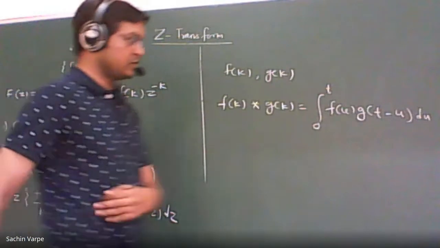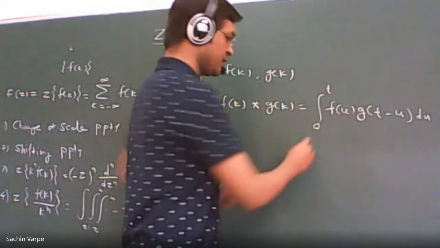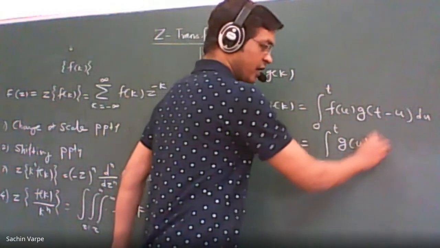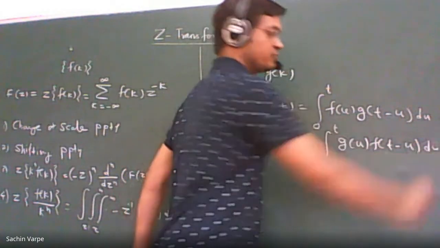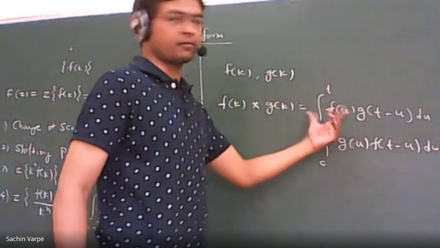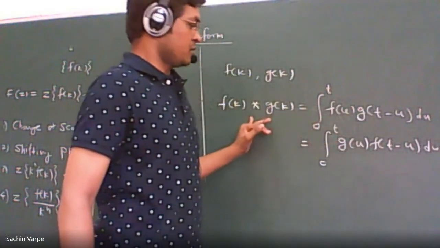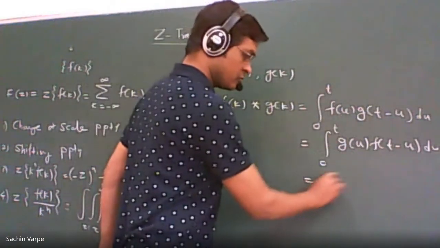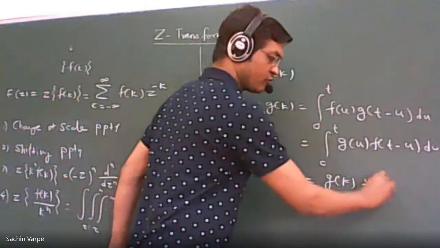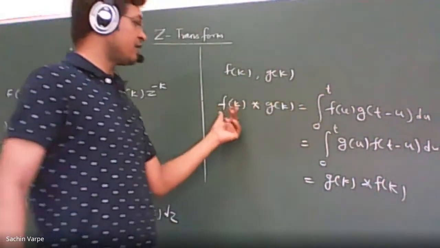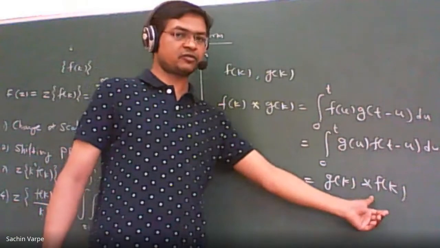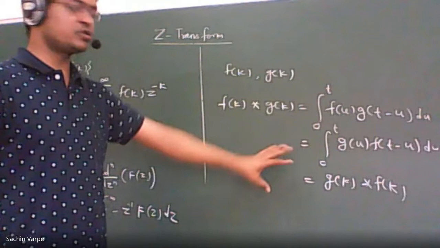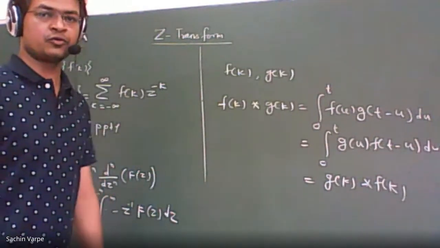And this can be written as the integration from 0 to t of g of u f of t minus u du. This can also be written; both are one and the same. But remember, as we can write this integral as this, this is nothing but g of k star f of k. So what does it mean? F star g is equal to g star f. What is the name of this property? F star g equal to g star f. Do you know?